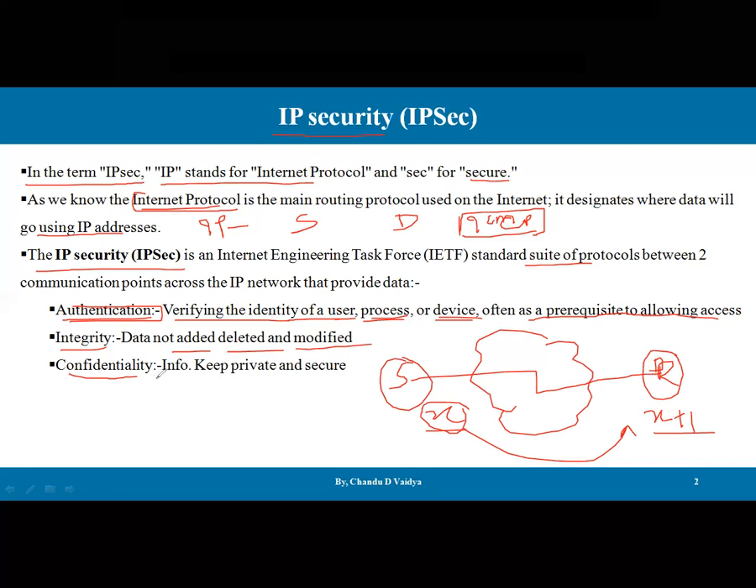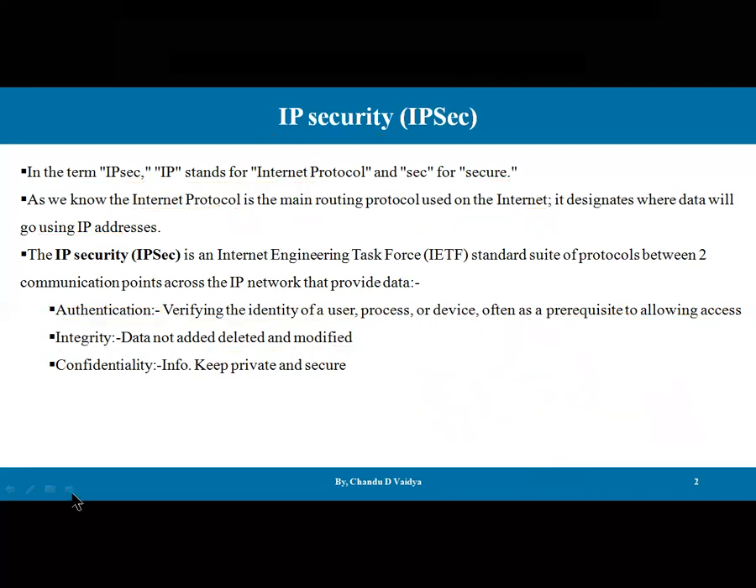Then the third is confidentiality. That information is kept private and secure. If the sender sends a hi message to the receiver, no in-between mechanism or network can access that data. This is what private and secure means. I hope the IP security definition is clear to you: it is a standard suite of protocols between two communication points across the IP network that provides these three things clearly.